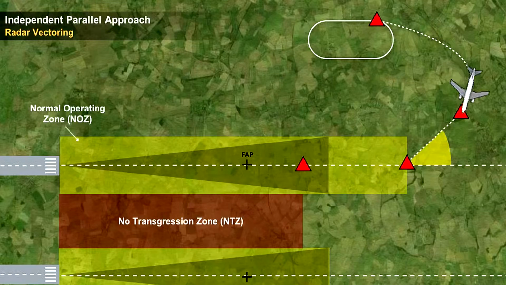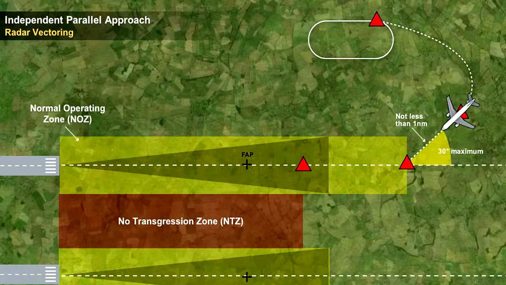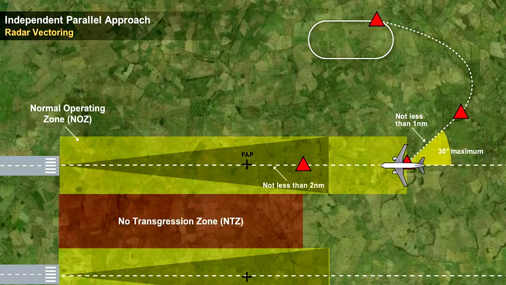Whilst vectoring to intercept the ILS or MLS final track, the final vector is to be such as to enable the aircraft to intercept it at an angle not greater than 30 degrees and to provide at least 1 nautical mile straight and level flight prior to interception. The vector shall also allow level flight for at least 2 nautical miles prior to intercepting the glide path.